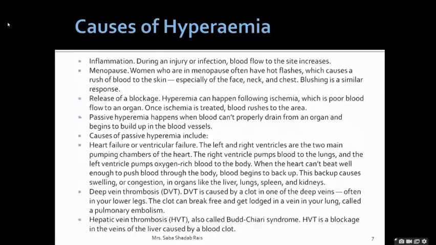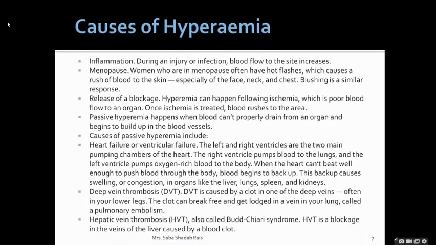Then inflammation, we had discussed in very good detail in the immunology unit. So what is inflammation? Inflammation is the increasing of blood flow, or vasodilation, in a particular part of our body. So during an injury or any type of infection, inflammation occurs, so blood flow to that particular site increases. I had already discussed in immunology why blood flow increases at that site, because blood has the warriors in it, right?